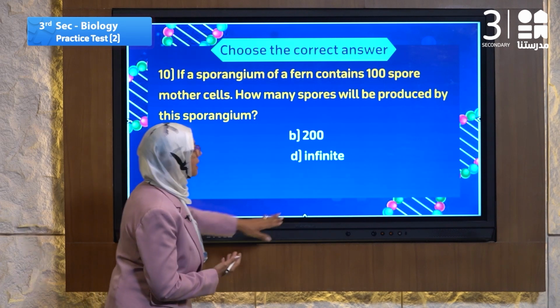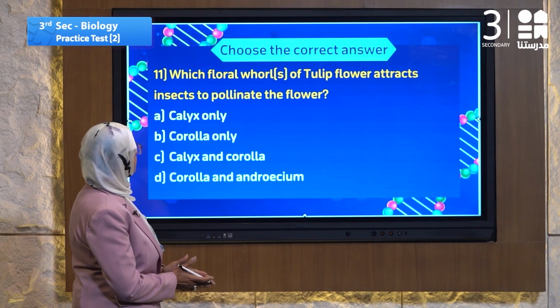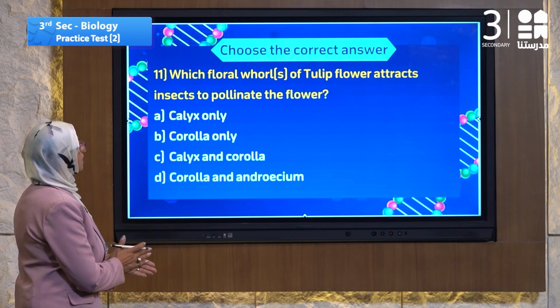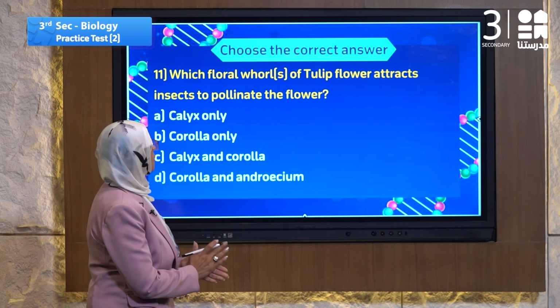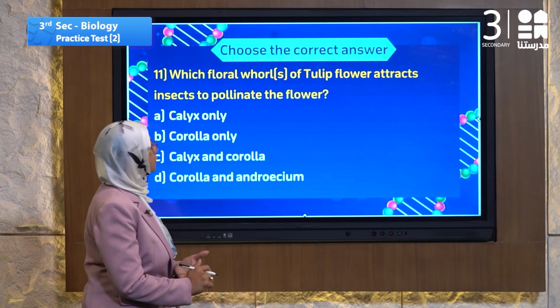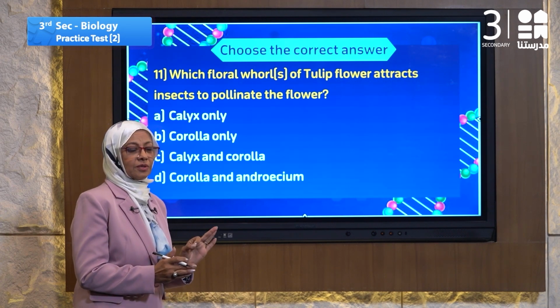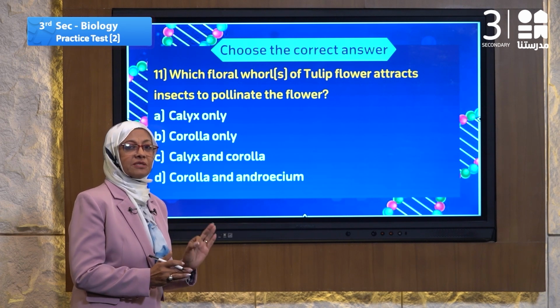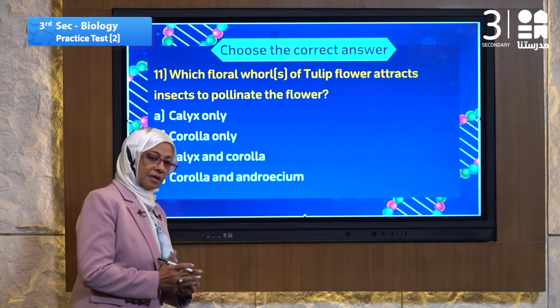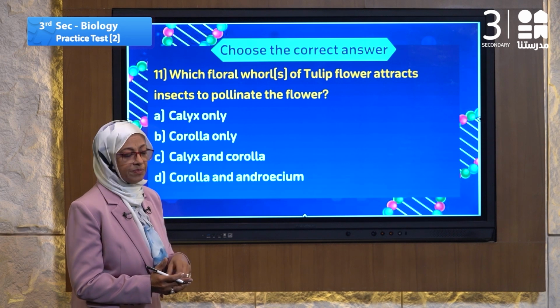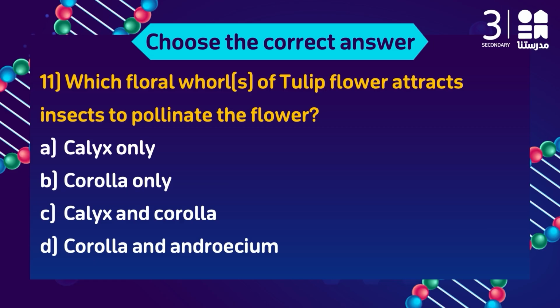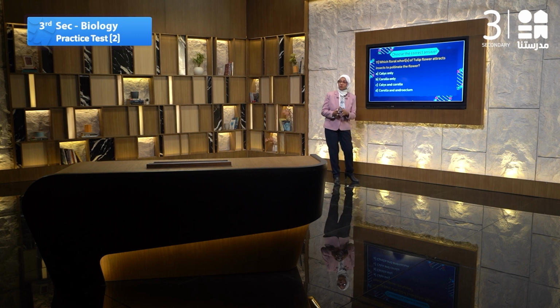Question number 11 is about the floral role of tulip flowers. The tulip is a special flower which has a very specific phenomenon. Let's read the question and then we speak about the phenomenon. Which floral role of the tulip flower attracts insects to pollinate the flower? How is the insect attracted to the flower?